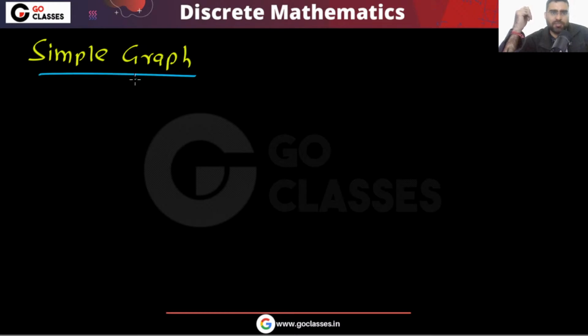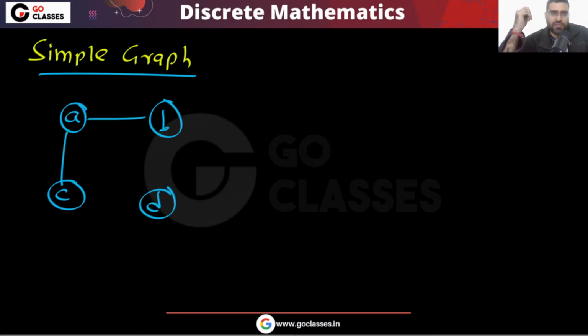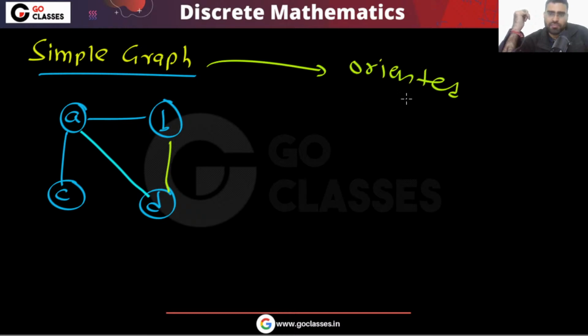Consider this simple graph with vertices A, B, C, D. You can notice this is a simple graph. Now you are converting this into an oriented simple graph.